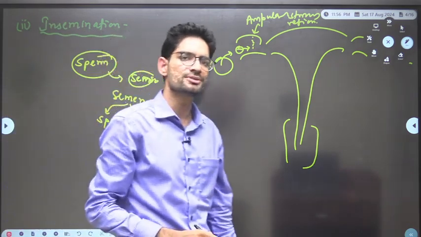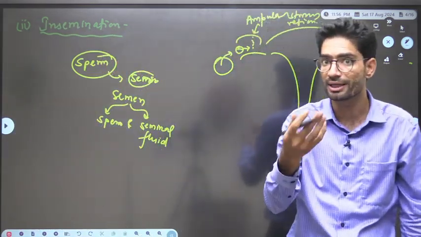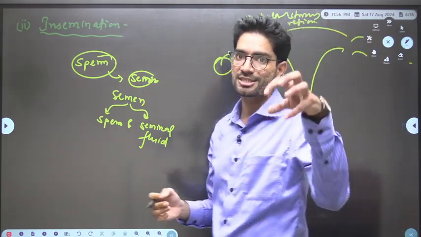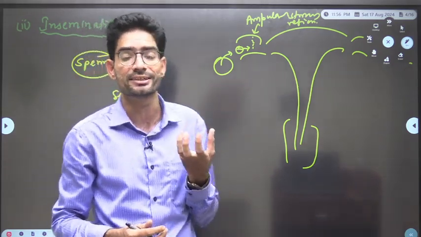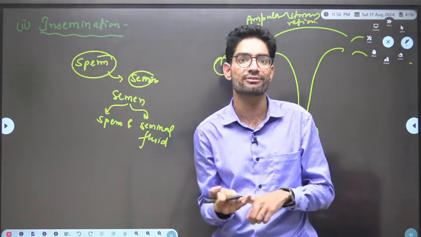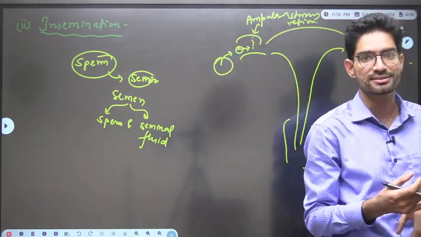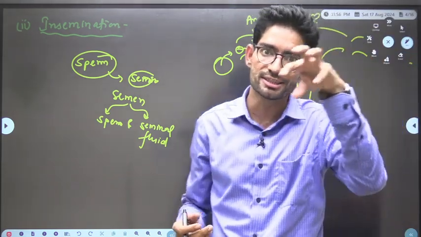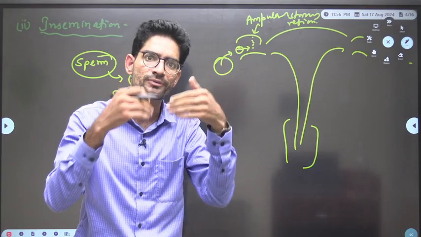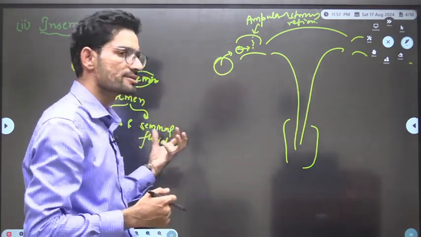When semen is produced by the testes of the male individual, the sperms are nourished by a fluid secreted by different glands like seminal vesicles and bulbourethral glands. Many glands secrete different types of fluids, and the sperms are suspended in that fluid.